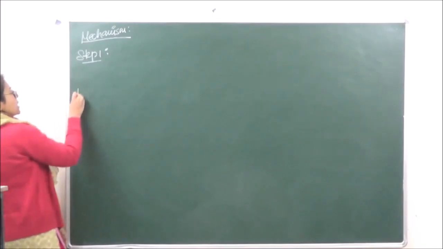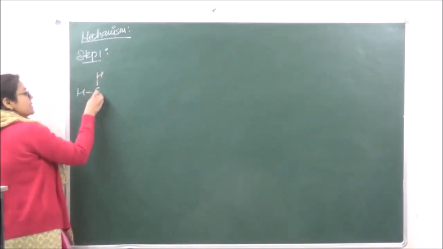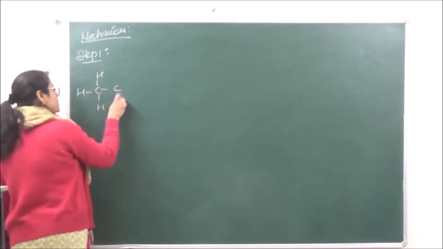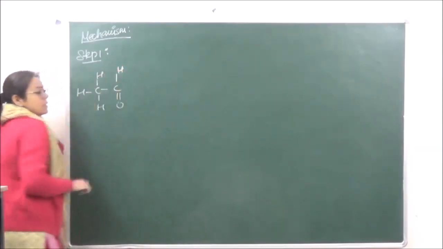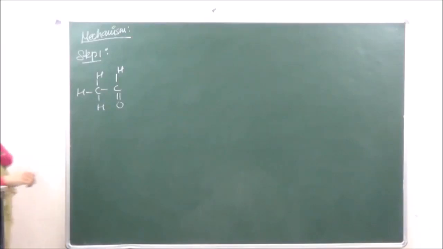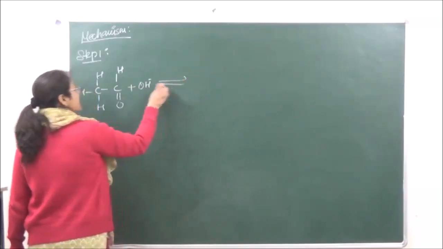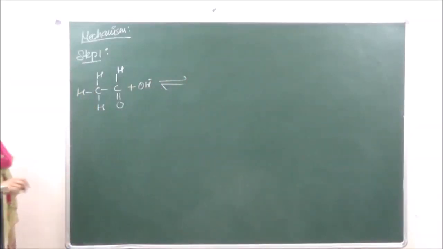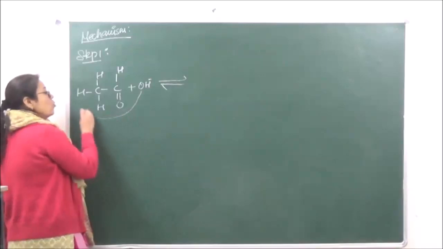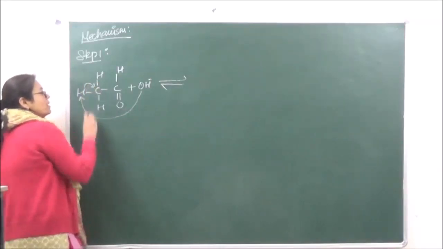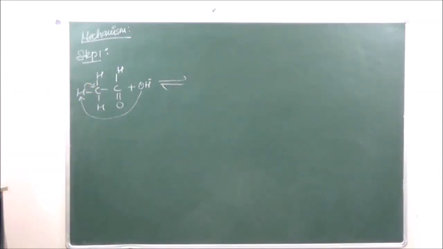Step 1 of the reaction is going to be a slow step. So we're taking acetaldehyde. This is acetaldehyde, right? Now over here, the reaction can take place in a slightly alkaline medium. This alkaline medium will have a tendency to abstract the proton from here such that the electrons get shifted to carbon, and that is going to give us an enolate ion, right?